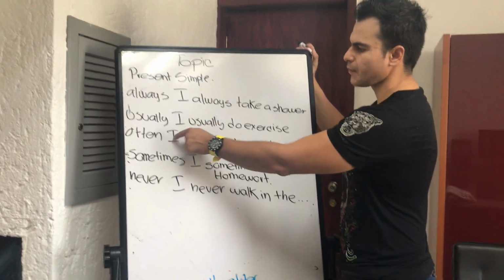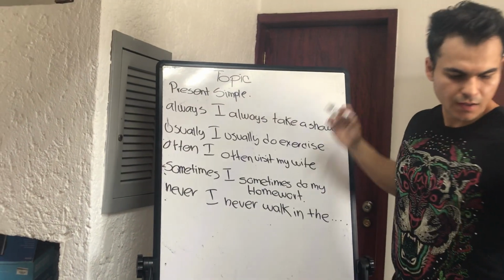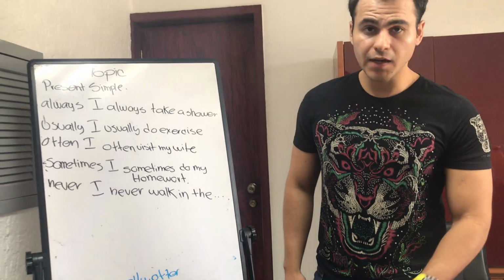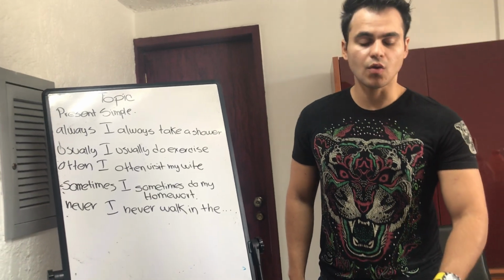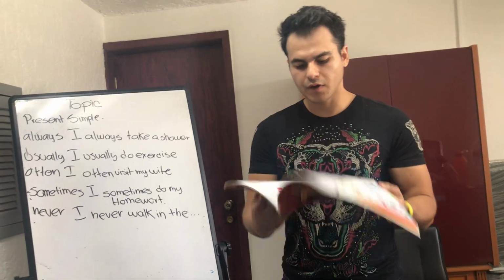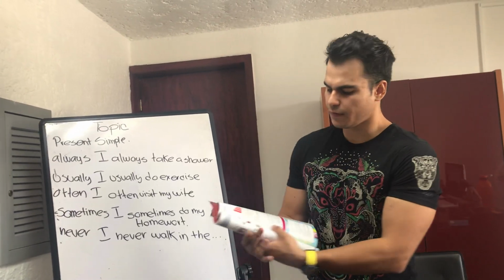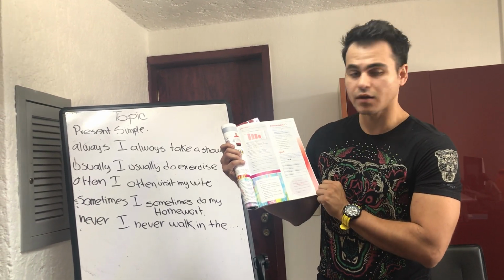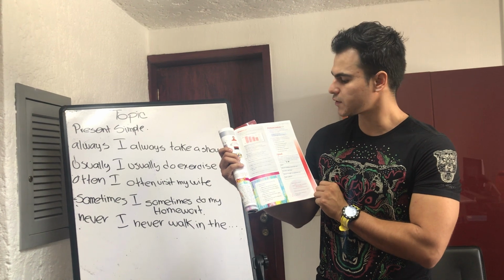For example, the frequency adverbs that we have, let me take a look at that page. Right, on page 61 we have right over here the frequency adverbs. You get it? On page 61 in our book we have the frequency adverbs.